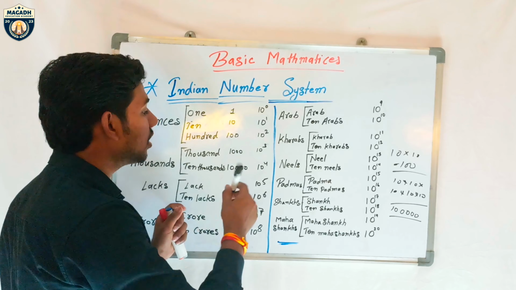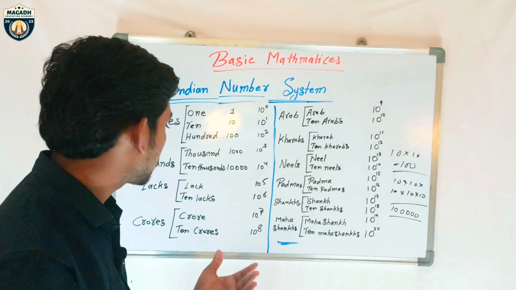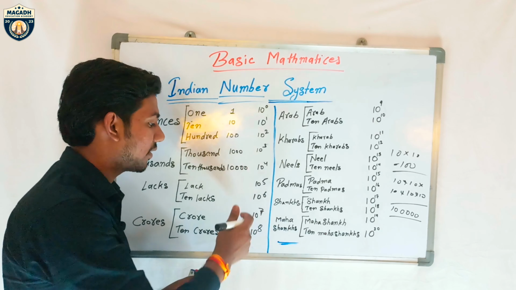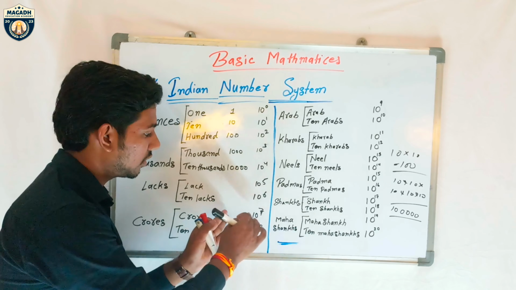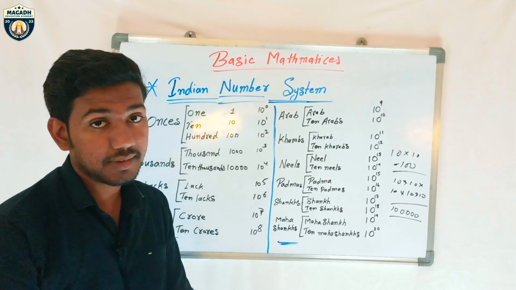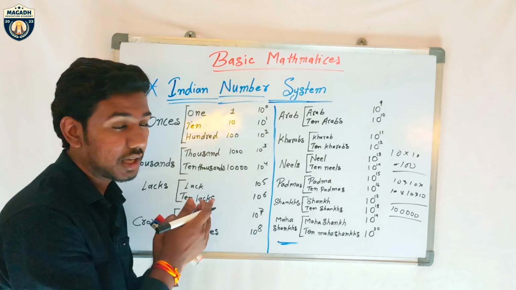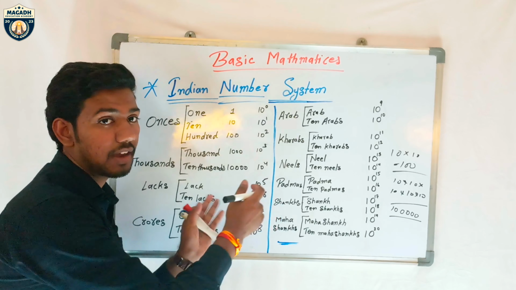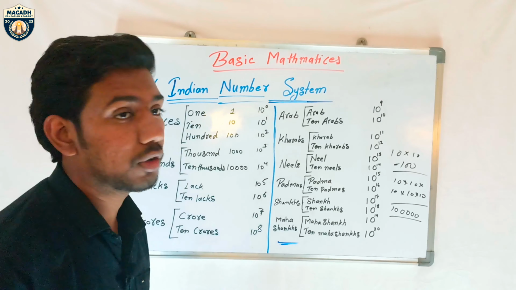Because of that you can understand how many zeros in lakh, how many zeros in crores. If 10 to the power of 8, it means 8 zeros. If 10 to the power of 7, it means 7 zeros in that. If 10 to the power of 6, it means 6 zeros in that. And here 10 to the power 5 means 5 zeros in that. I hope you understand this.